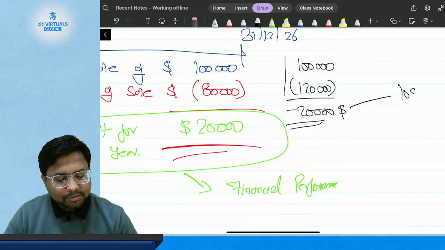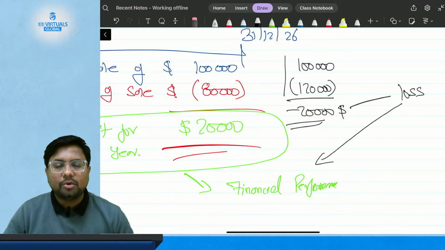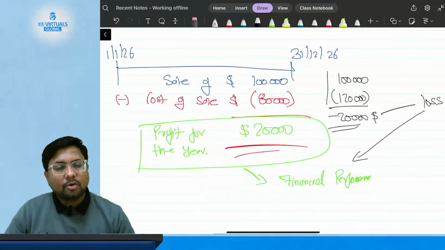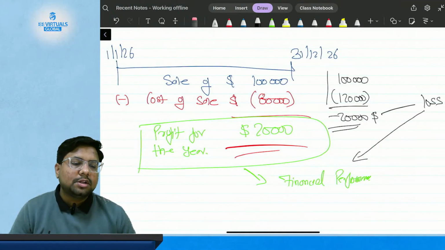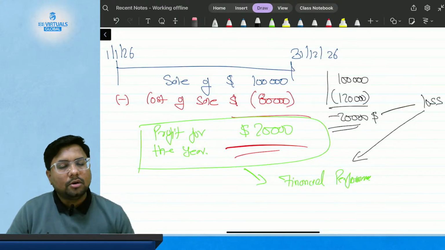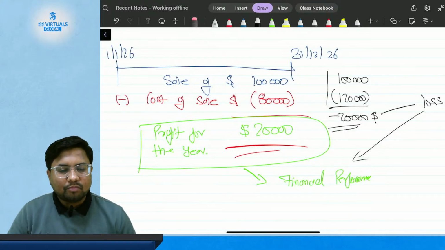So this loss is also going to be called my financial performance, because financial performance talks about both, either profit or loss. So even if you have a profit, it is called financial performance. If you have incurred a loss, it is also called financial performance.